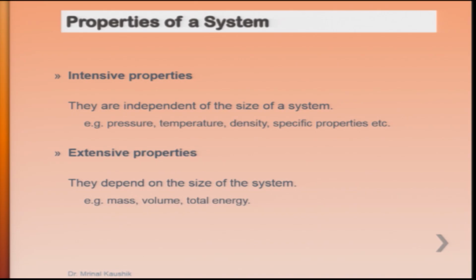Note that when you convert extensive properties to intensive, that means it becomes a specific property. Suppose the volume, which is dependent upon the mass: if you take the volume per unit mass, then it automatically becomes an intensive property. And we have seen the specific volume relationship, PV equals nRT, in our discussion of the derivation from the kinetic theory of gases.